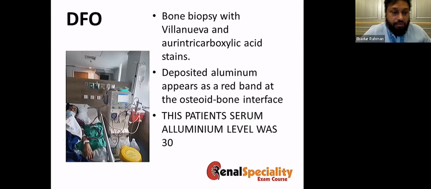So this patient actually is our patient. You can see this is the lady. I took permission to show a picture, and the biopsy was not from her, but her aluminium level was actually very high. It was more than 30.